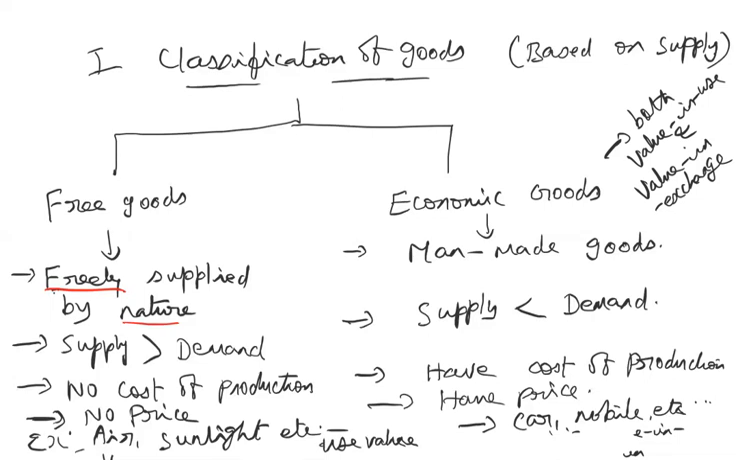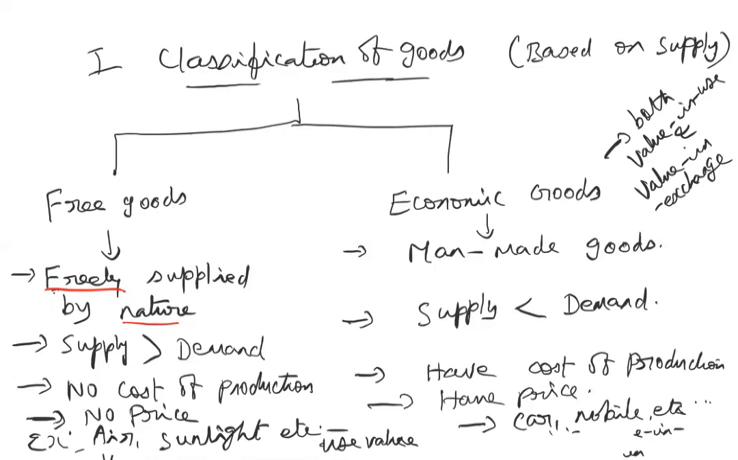Okay. So, this classification sometimes might change. Normally, we say water is a free good, but nowadays we all know that water is no longer a free good. We have to purchase water also. So depending upon the circumstances, the same free good might become an economic good. That means you have to pay a price. But an economic good will never become a free good. Now this is the first classification. This is based on supply.